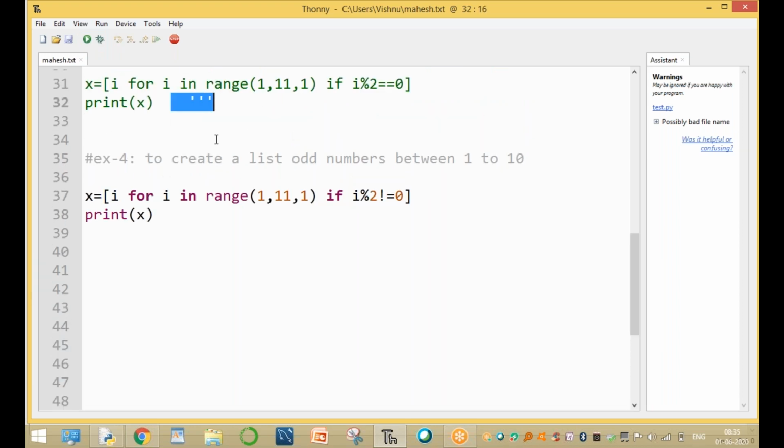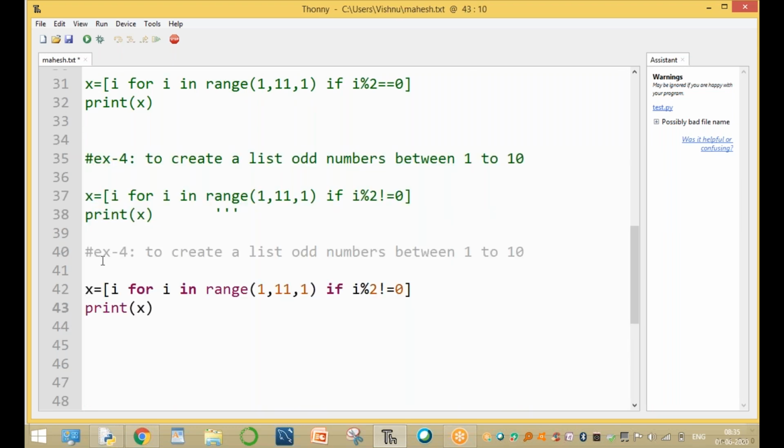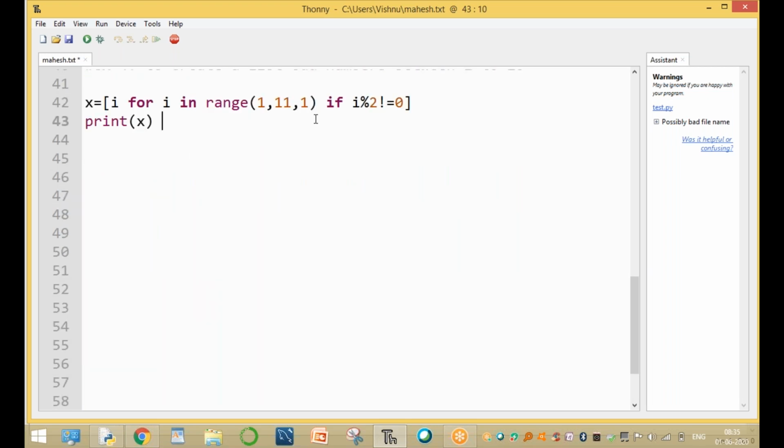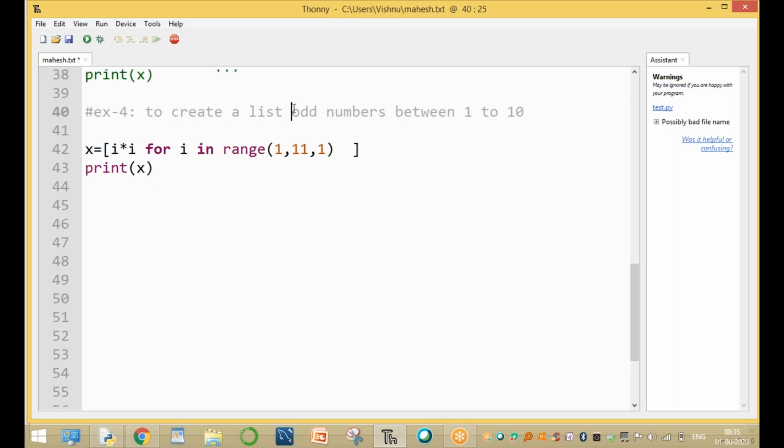The next one, one more example: to create a list, for example, of squares only. Here there is no condition; for example, i into i is the expression. The question is: write a program to create a list of squares of numbers 1 to 10.